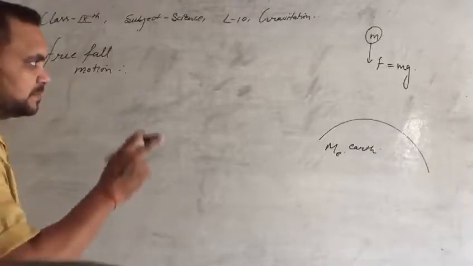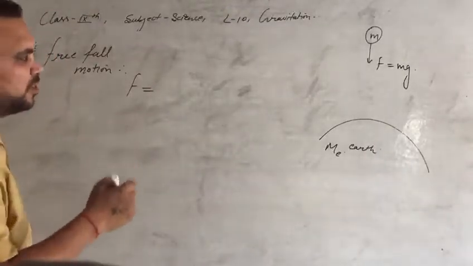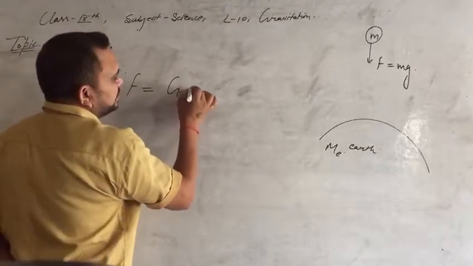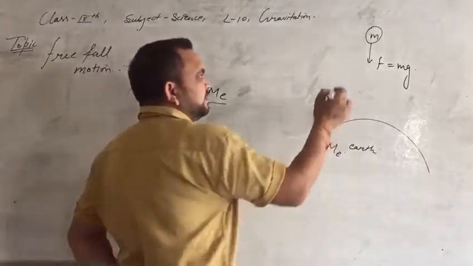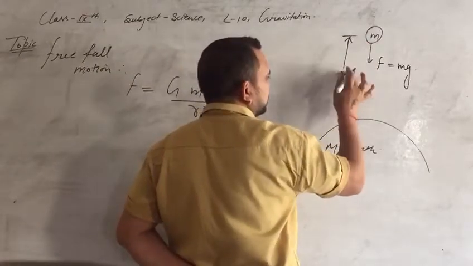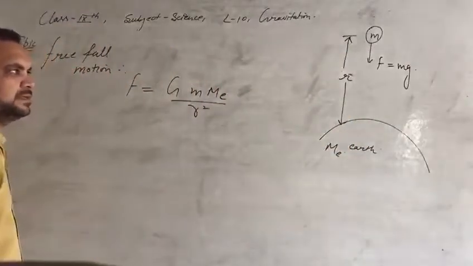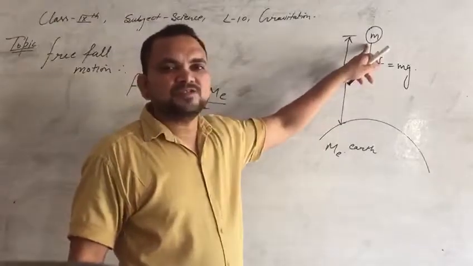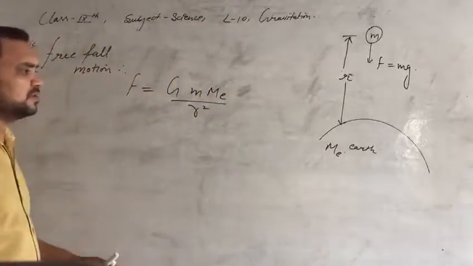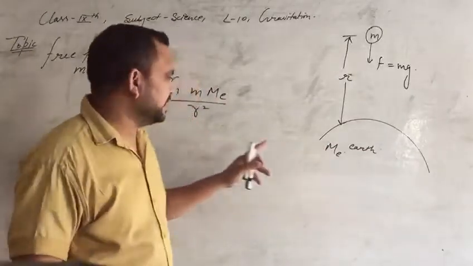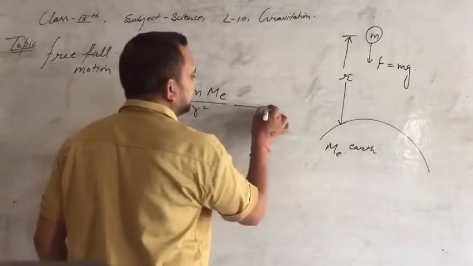Okay, so here we are applying first the universal law of gravitation. Then the force applied by the earth on the object will be equal to GMm upon r square, where r is the distance between this mass and the earth. We are taking this mass at a distance r from the earth. So the force applied by the earth is equal to GMm upon r square. This one is equation first.